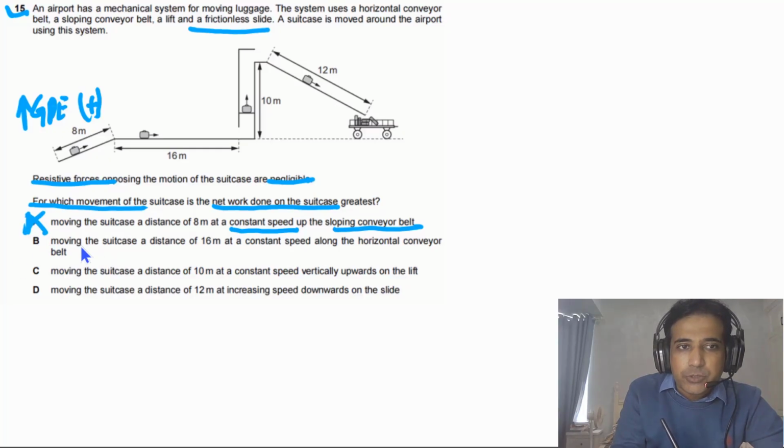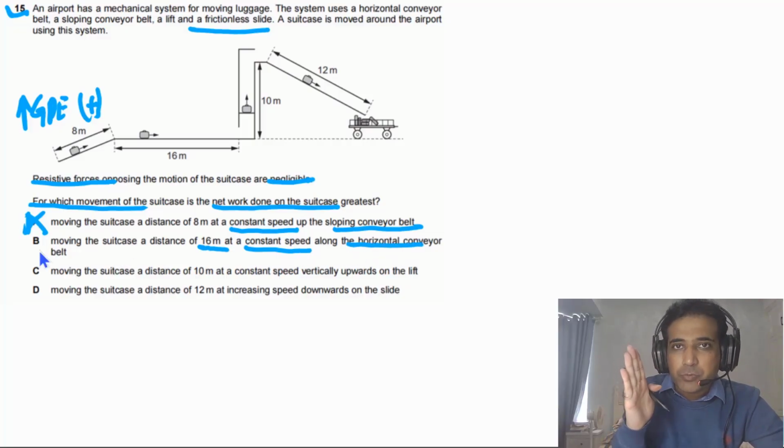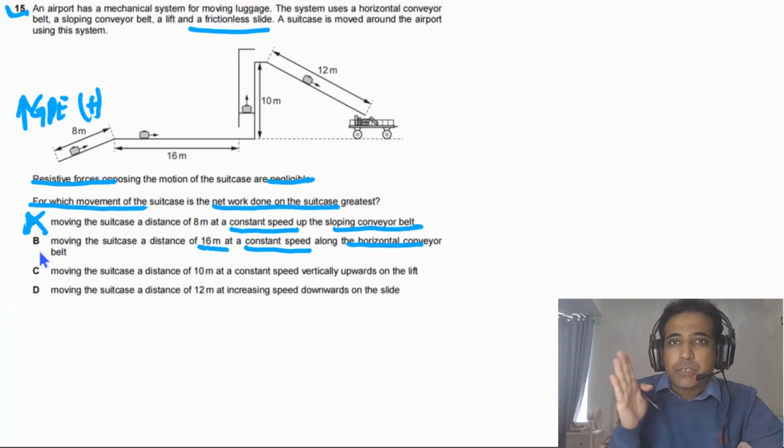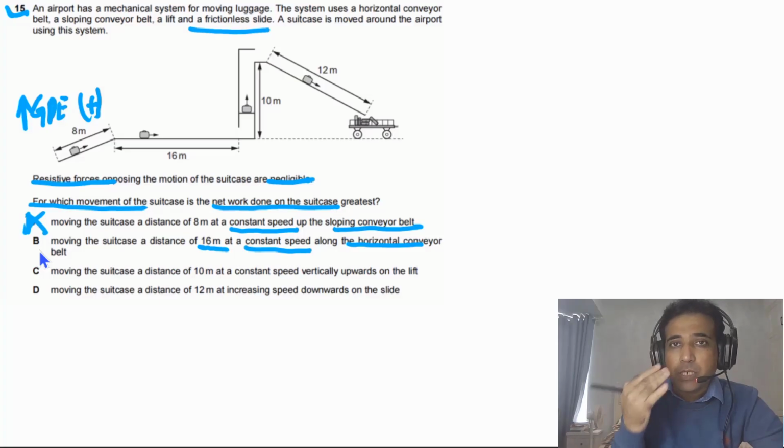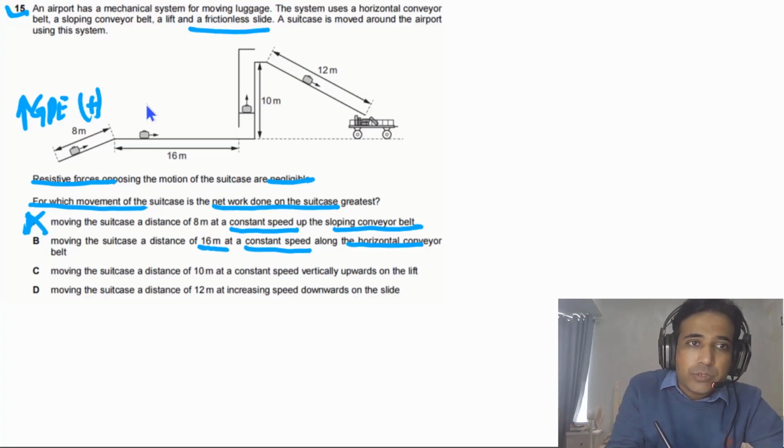If you look at option B, it is given to us moving the suitcase a distance of 16 meters at constant speed along the horizontal conveyor belt. So in this case, the object is moving at constant speed. The object is not gaining energy, meaning not gaining potential energy and not gaining kinetic energy. So it means that in this case, the net work done on the system is equal to 0.